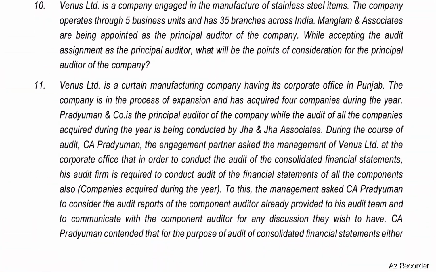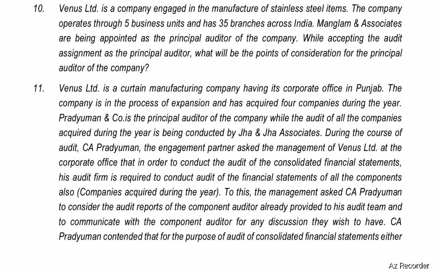Venus Limited is a company engaged in the manufacturing of stainless steel items. The company operates through 5 business units and has 35 branches across India. Manglam and Associates are being appointed as the principal auditor of the company. While accepting the audit assignment as the principal auditor, what will be the points of consideration for the principal auditor of the company?